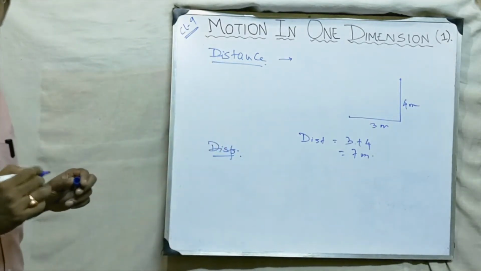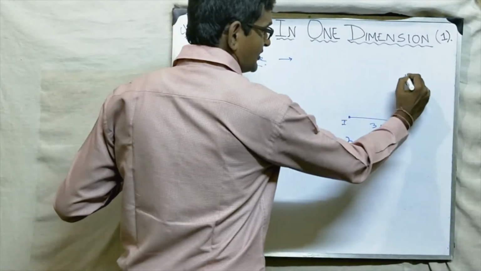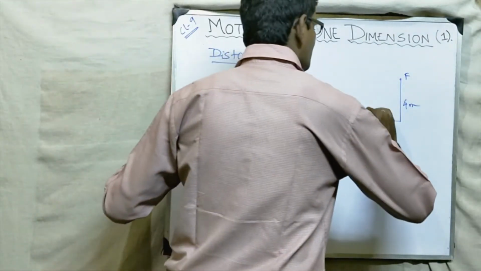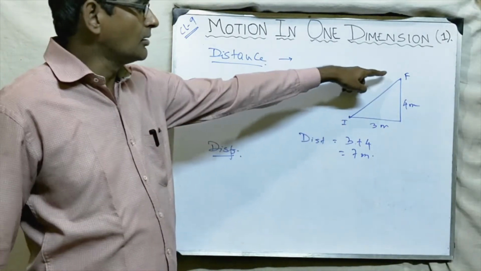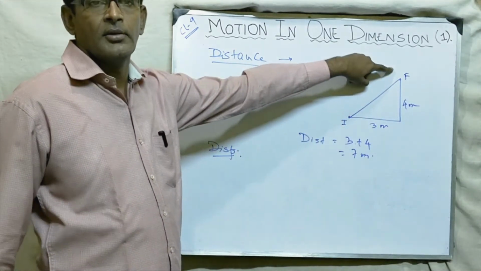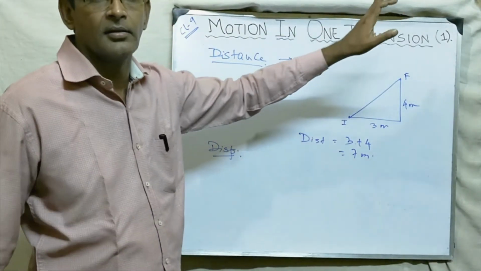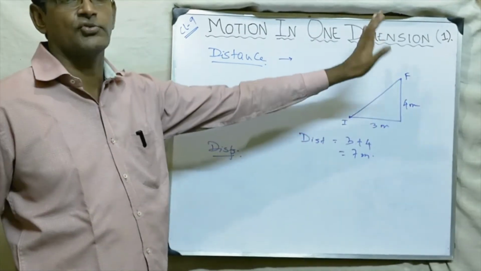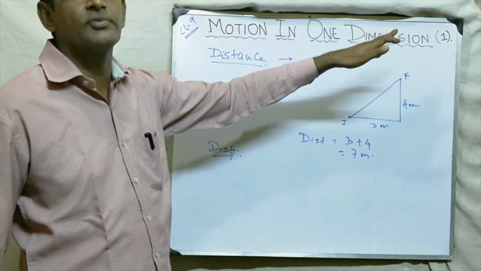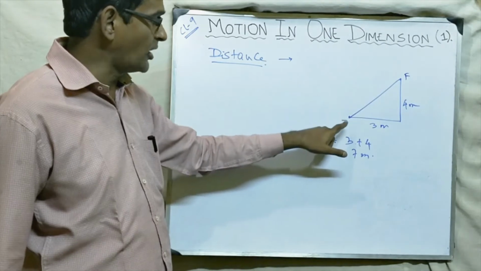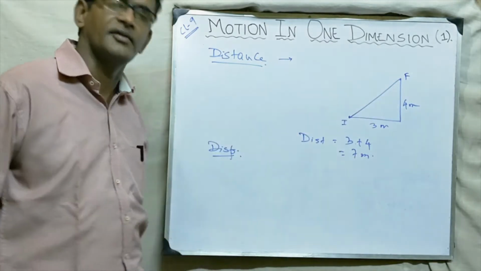So what is displacement? Displacement is the shortest distance. Suppose this is the initial position and this is the final position. If I join these, it is the shortest distance between the initial position and the final position. Now you can tell me, sir, the body has not moved in this way. Yes, that doesn't matter. Displacement doesn't depend upon the actual path. So displacement is just the shortest line joining the initial position and the final position.